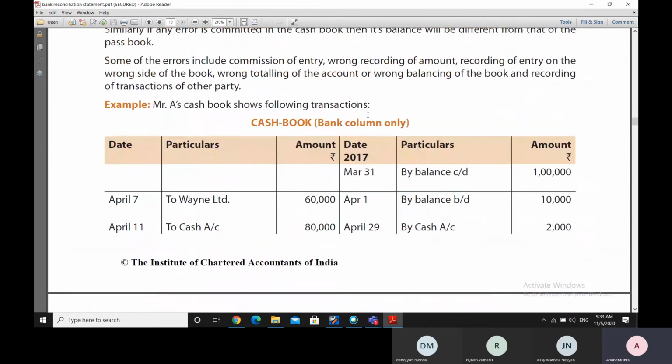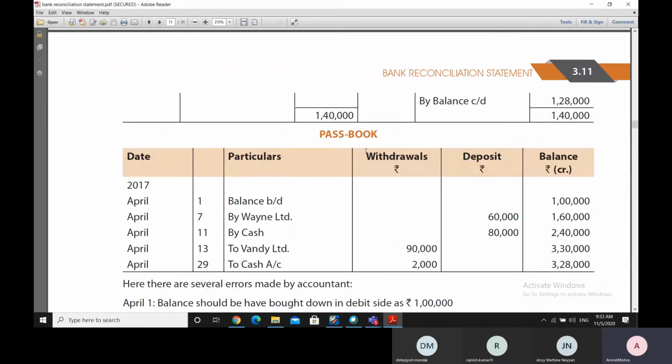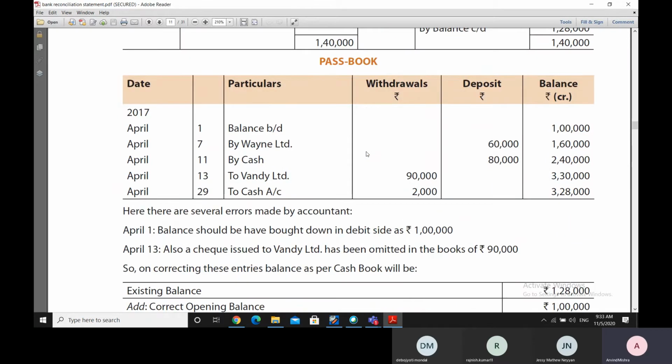So as you can see here, as an example, Mr. A's cash book is showing some transactions, and then Mr. A's passbook is also showing some transactions. And we notice that there are many errors.